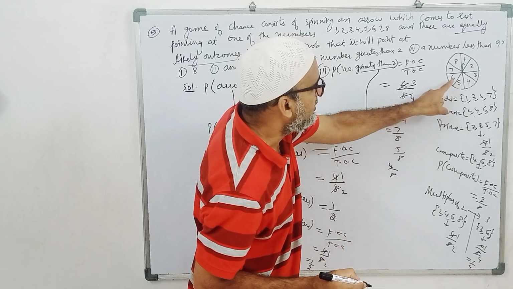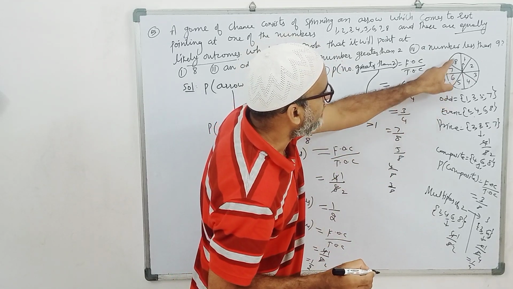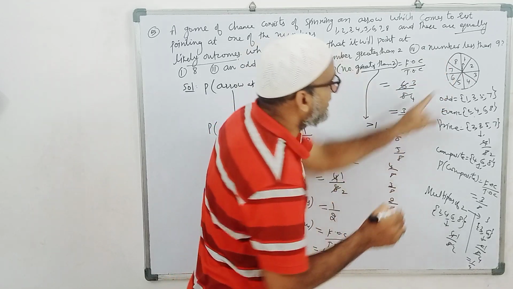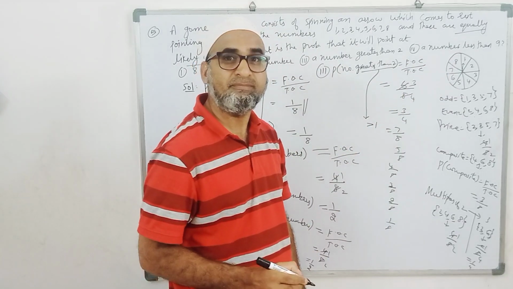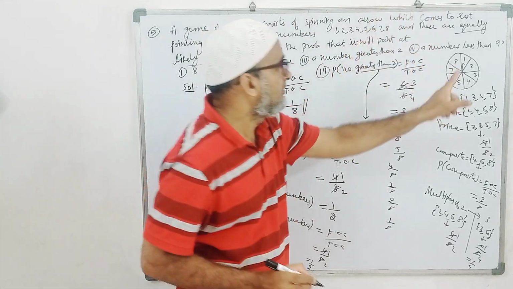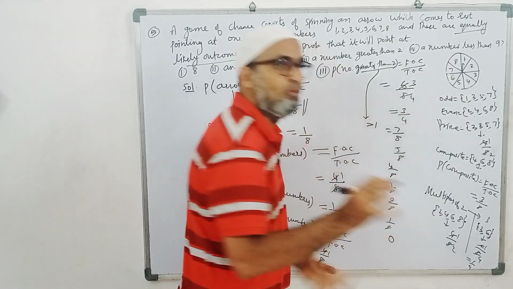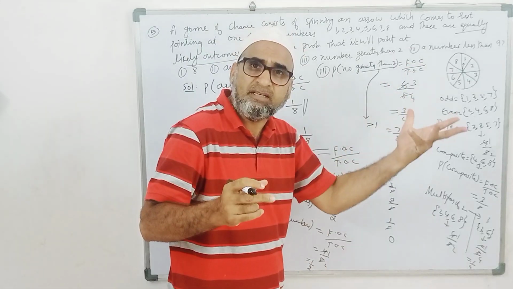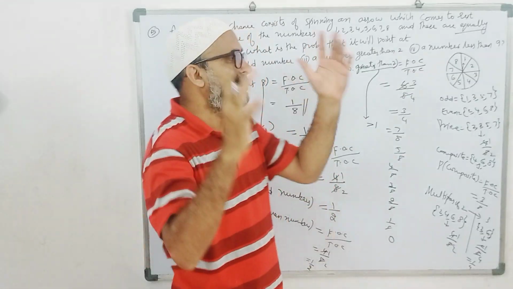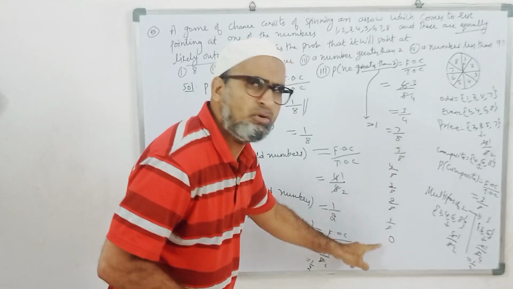Greater than 5 means 6, 7, 8. 3 cases are there, 3 by 8. Greater than 6, 2 cases are there, 2 by 8. Greater than 7, 1 case is there, 1 by 8. Greater than 8 is an impossible event, 0. Greater than 8 means it is not there. If he is asking that question, that is an impossible event. The answer is 0. Greater than is over. With greater, many questions can be made.